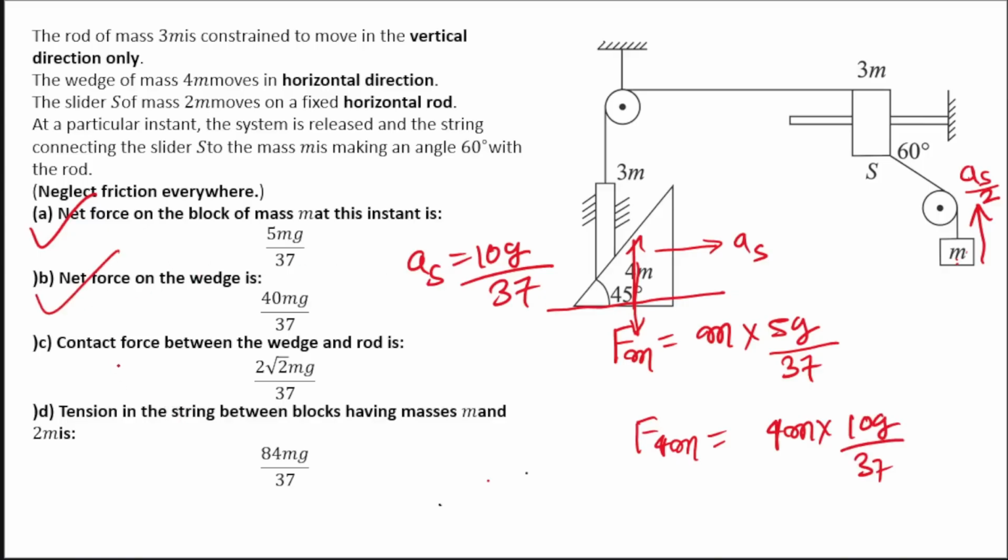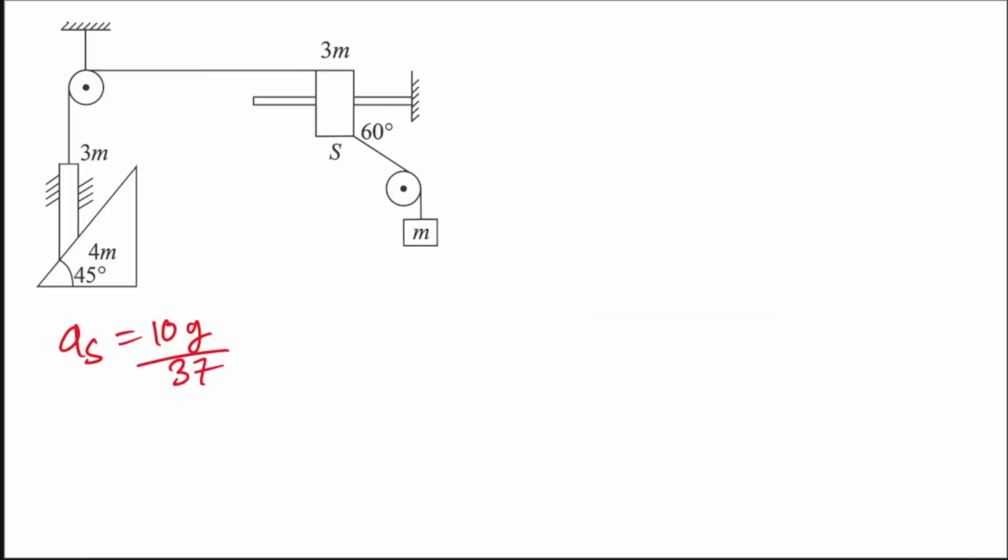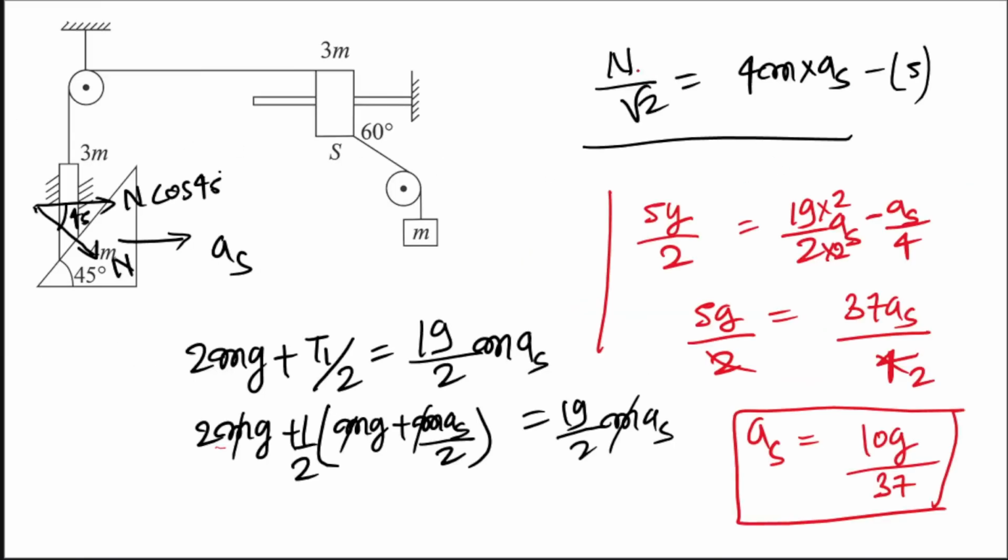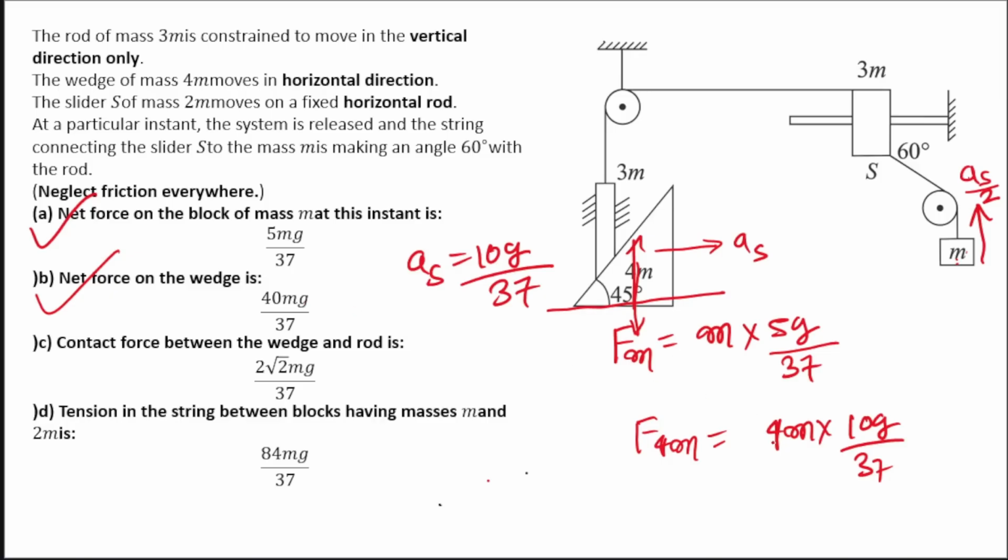Now C, if you look carefully, contact force between wedge and the rod is what? So the contact force we calculated just now, that was how much? If you remember, N by root 2 is equal to 4 MAS. So 4 MAS we have already calculated, right? That is equal to how much? This much. And N by root 2 is equal to this. So N will be root 2 times this, which is definitely not reflecting over here. So this is wrong.